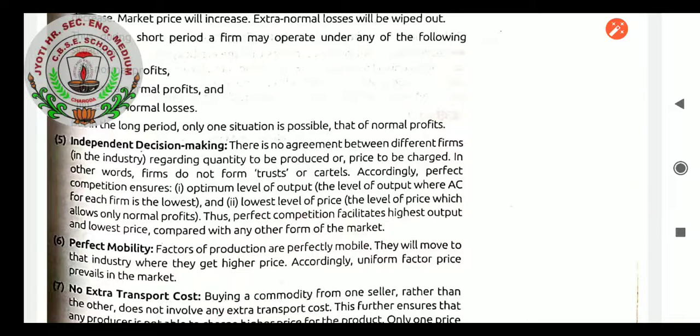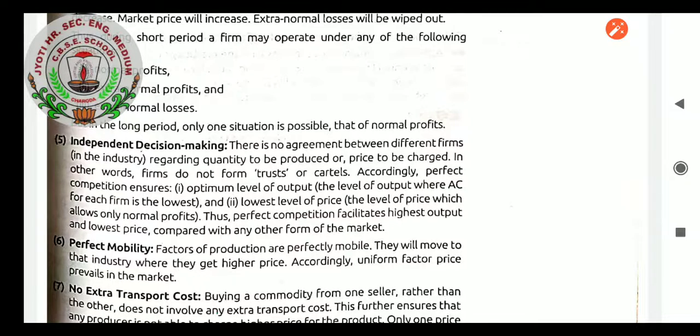When we talk about perfect mobility, definitely we can see these types of firms at different places, different corners of the country. Factors of production are perfectly mobile. They will move to that industry where they get higher prices. Accordingly, uniform factor price prevails in the market.